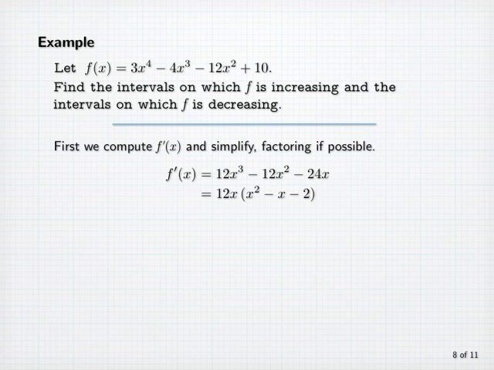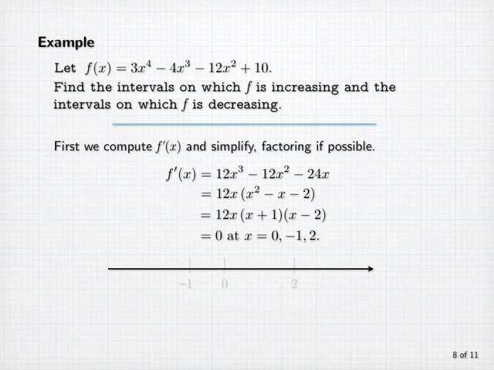So we have 12x times x squared minus x minus 2, and that quadratic factors into x plus 1 times x minus 2. So now we observe that f prime of x is equal to 0 at x equals 0, negative 1, and 2. And now to determine where f prime of x is positive and where it's negative, we'll use a graphical device. We'll plot a copy of the real number line showing the zeros of f prime, and we'll plot the sign of f prime along that axis.